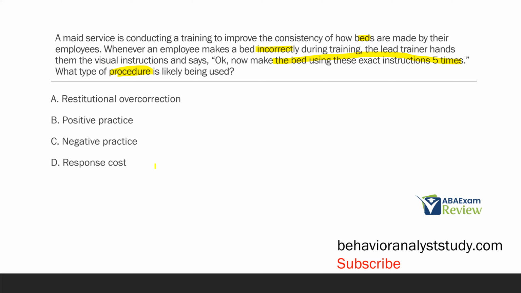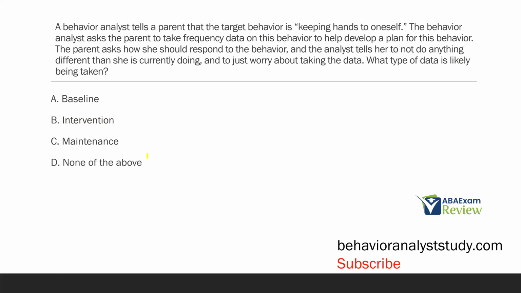Well, a response cost is obviously removing or taking away a reinforcer in response to a behavior. Now, what's occurring here? The employee makes the bed incorrectly. They're then told to make the bed using the instructions, which are the correct instructions, 5 times in a row. So the type of procedure likely being used here is B, positive practice.